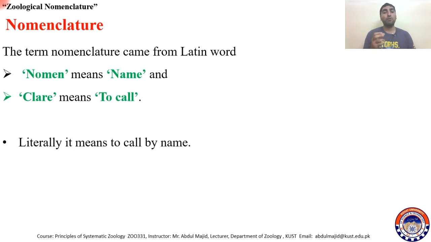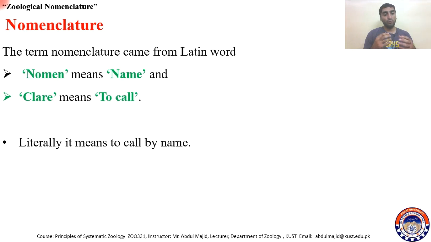So for example, if you are in America, they will call it a tomato. But if you are in another country, in German, you don't know what is the German name of the tomato, what is the Portuguese name of tomato, what is the Spanish name of tomato. So it is very difficult because of so many languages and different names for the same tomato. It is difficult to call it and to revive it.